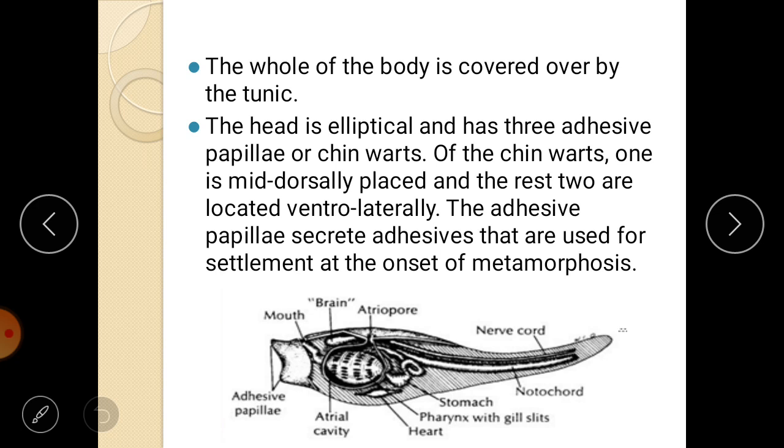Through this they will become adults, and adult forms are sedentary, meaning they won't move, they will attach to a substratum and develop as adults. So for settlement, in order to attach to the substratum, they use these papillae as a holding structure. Okay, they won't use them for feeding purposes. That's why they secrete an adhesive substance from them.